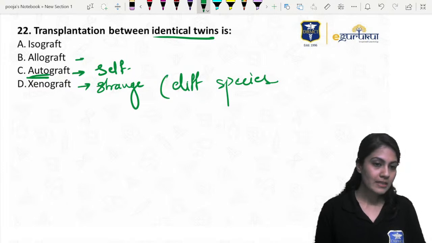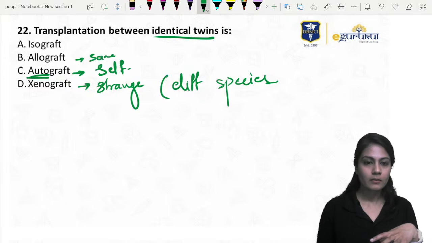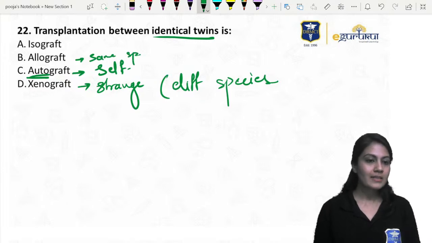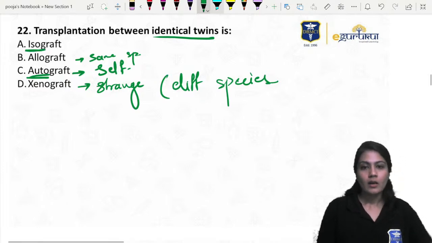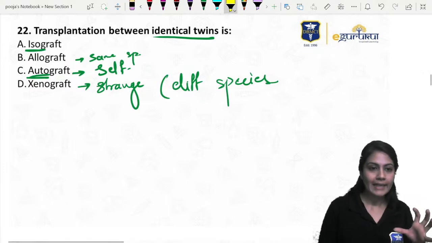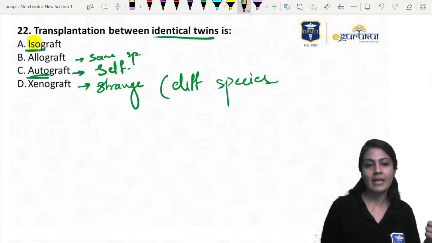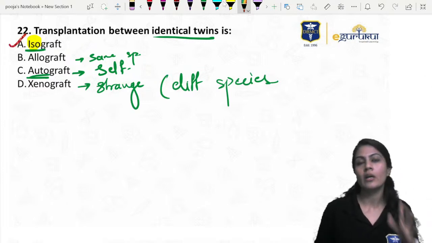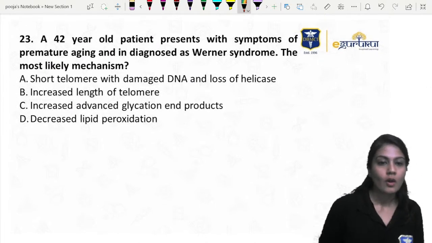Allo means same species but the person is different. Iso means identical over here, right? From the same species, from the same genetic material. So the answer over here is isograft. Let's move on to the next question.